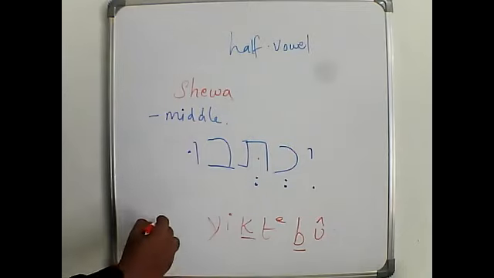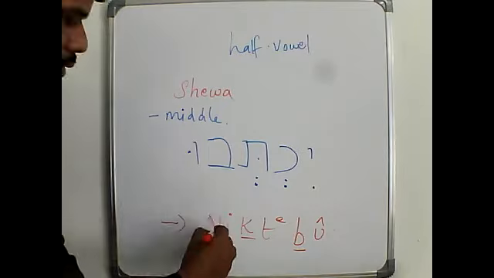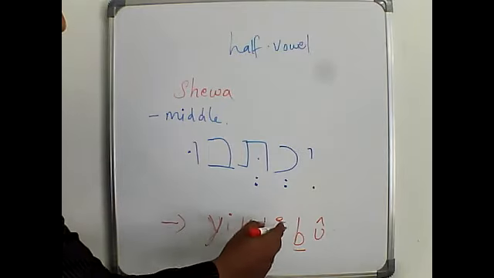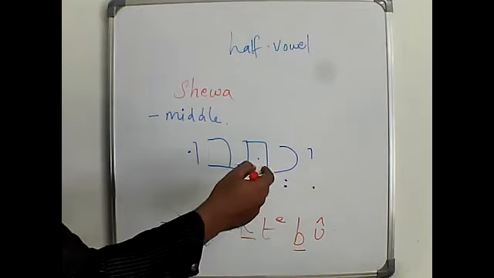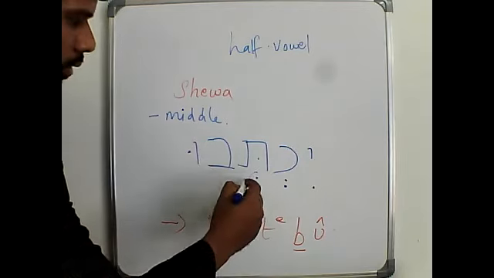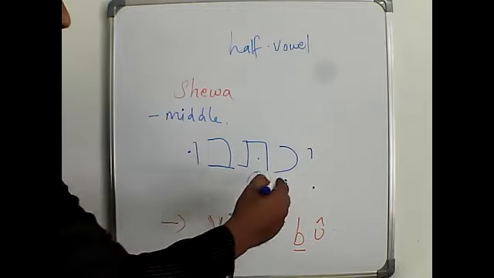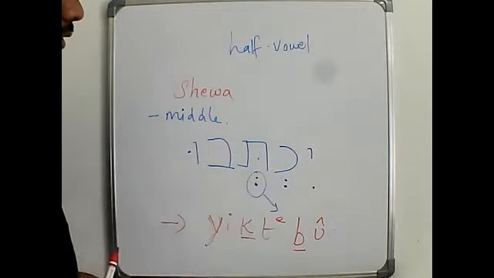So now how can we pronounce this? Ithevu, okay? Ithevu. So now here we see this Shava acts as a half vowel. Ittevu. So here we don't pronounce this Shava, only the second Shava.